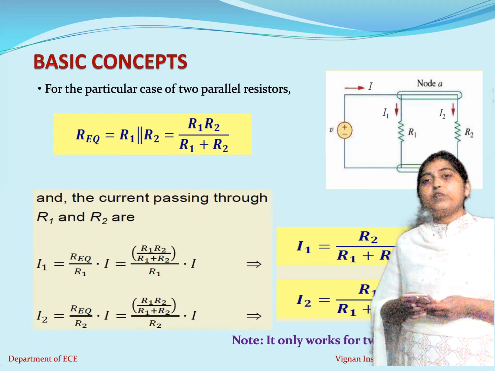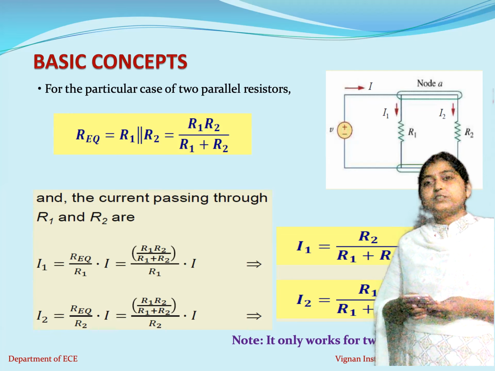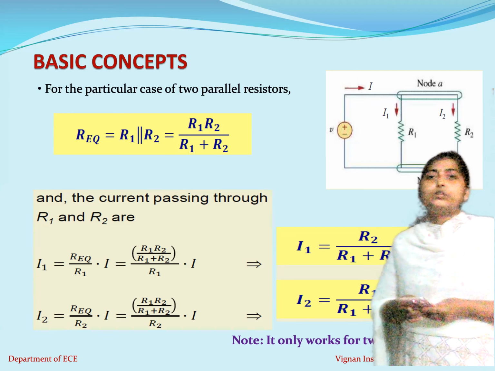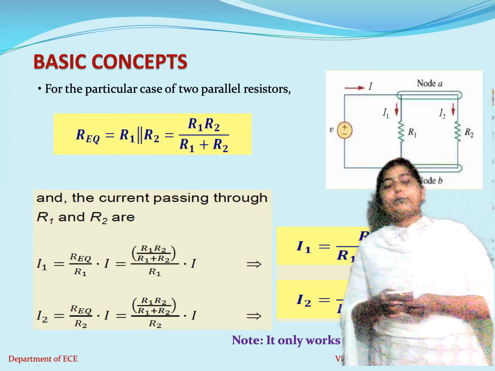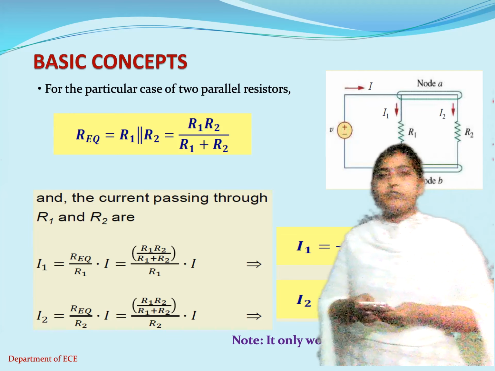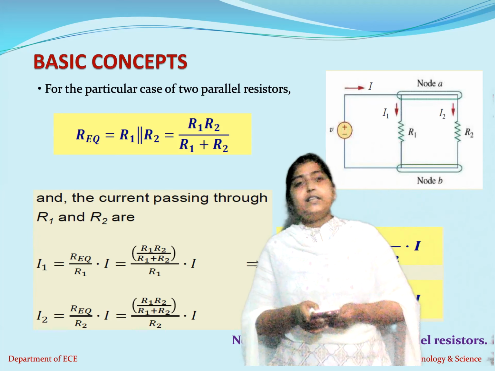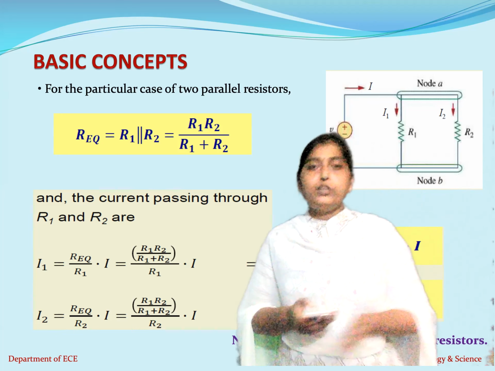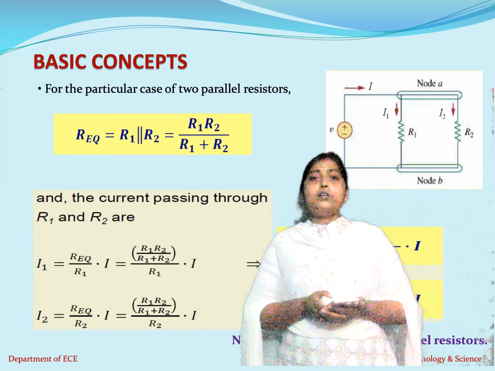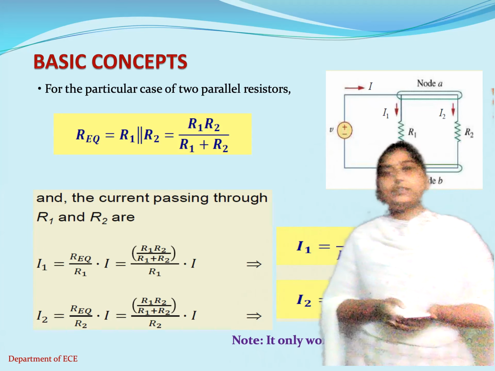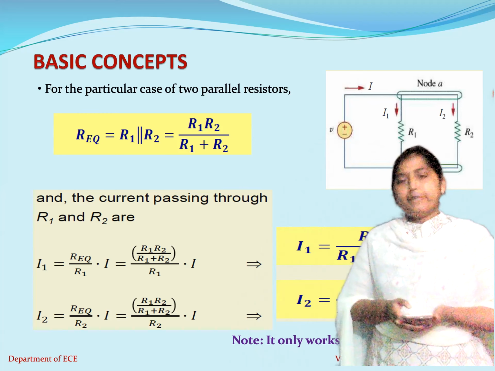Similarly, how will we write I2? I2 is equal to the total current I into the opposite resistance, which is R1, divided by the sum of the resistances, R1 plus R2. These formulas are applicable only when you have a simple circuit with only two resistors connected in parallel. These are the basic concepts that you need to understand in order to learn network analysis and transmission lines in a better way.